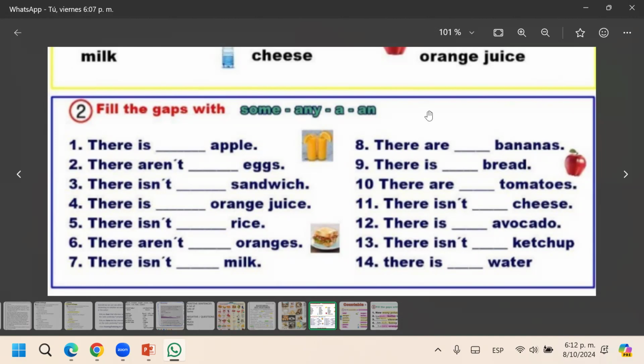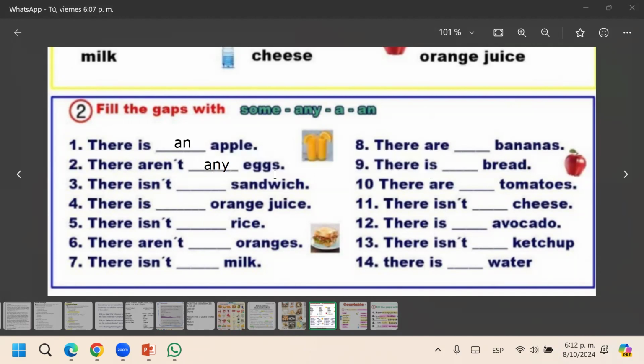A or an is singular, is for one. It's just one piece. So for example, there is an apple. An apple, because it's one, singular. Eggs: there aren't eggs. Any. I can say some, but some is more for positive. So I would say any. There aren't any eggs.